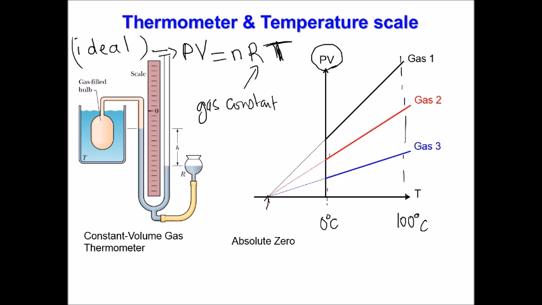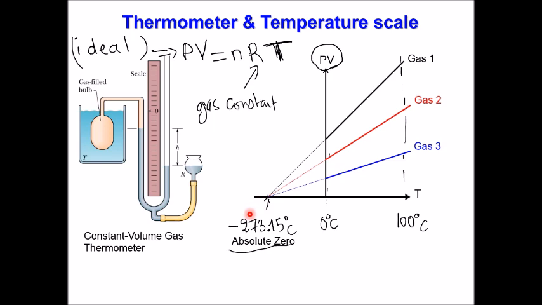Okay? This point happened to be minus 273.15 degrees Celsius. That's what we call absolute zero. So why do we call it absolute zero? Let's say, can we cross here the x-axis on the negative side? What does it mean to cross the x-axis on the negative side, why can it not be